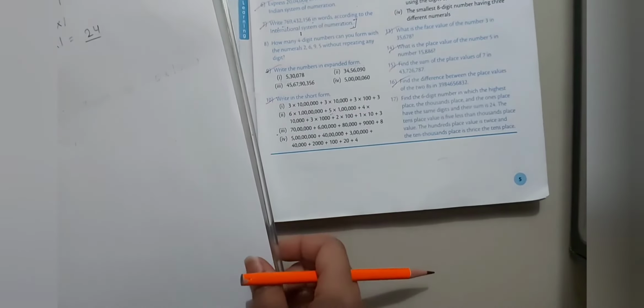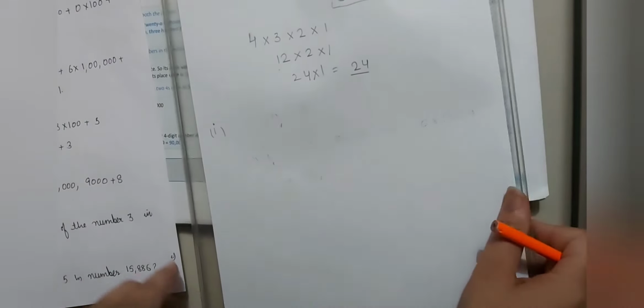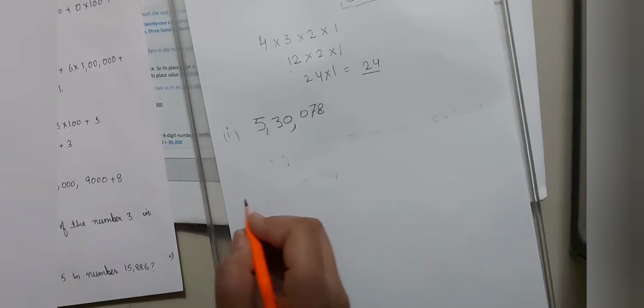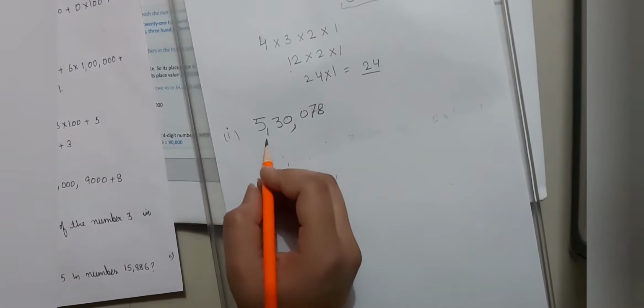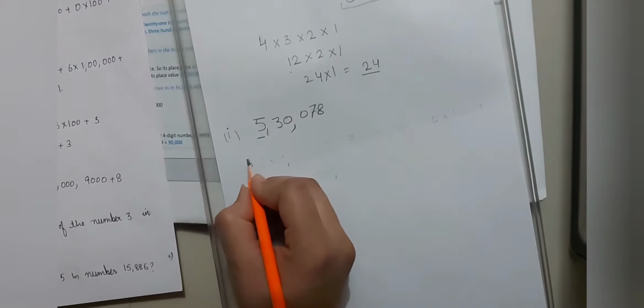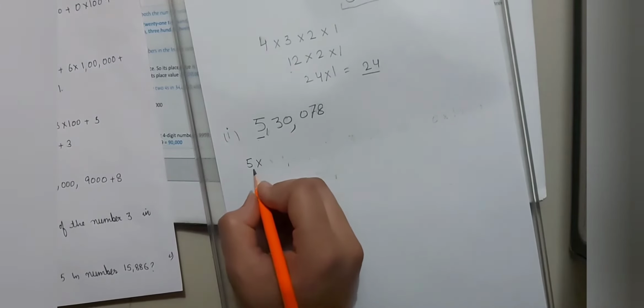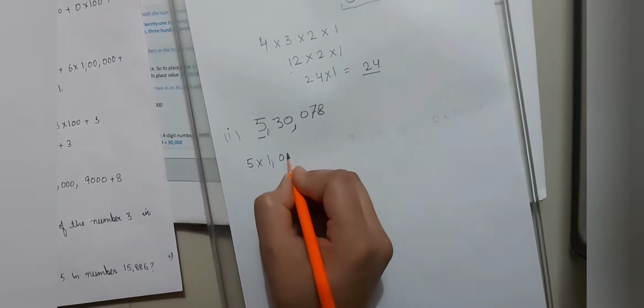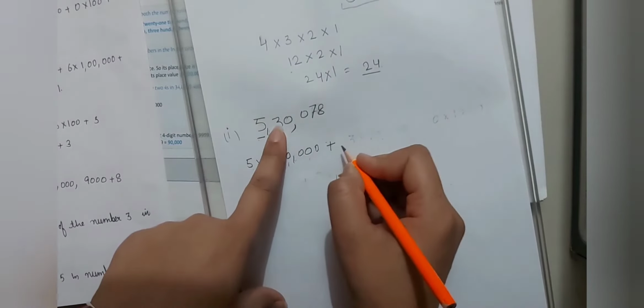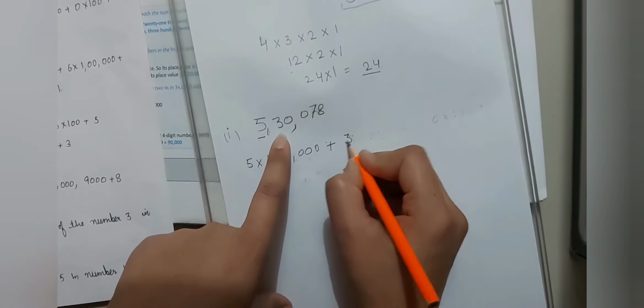So our next question is, write the number in the expanded form. Let me tell you how to write a number in the expanded form. Firstly, we have the number 5,30,078. How to write a number in expanded form? Write the place value of each digit. What is the place value of 5 lakh? Just multiply 5 with 1 lakh.